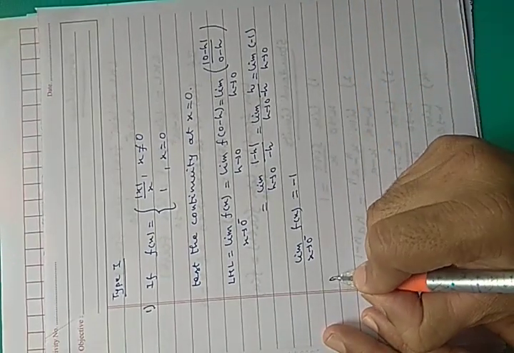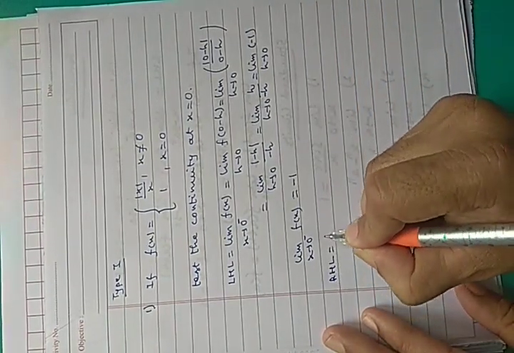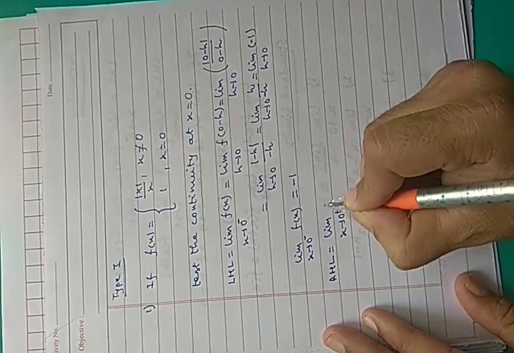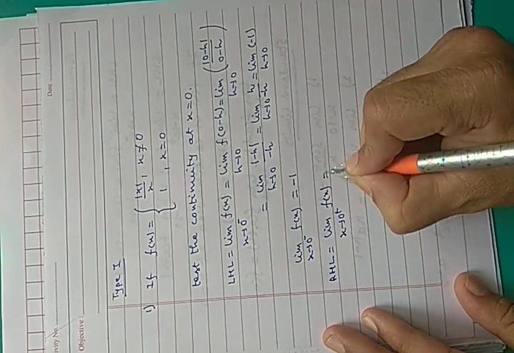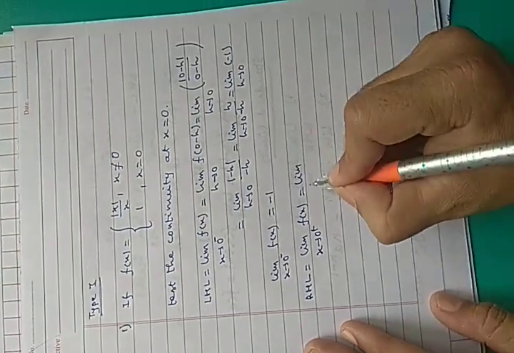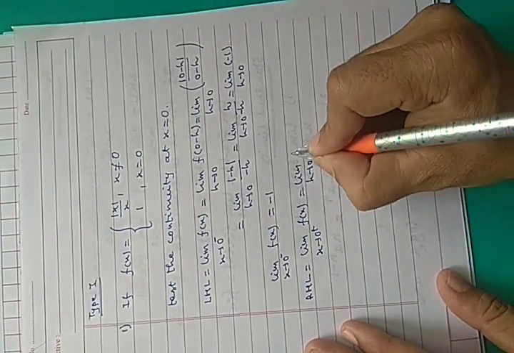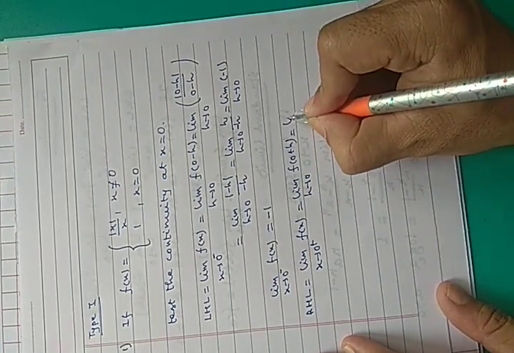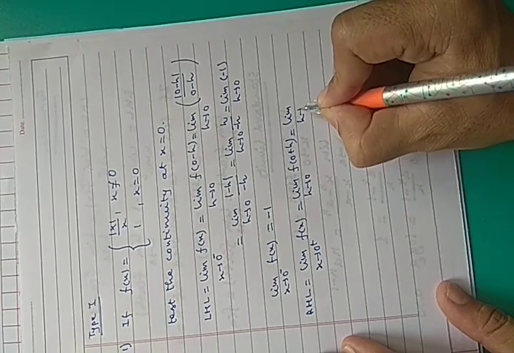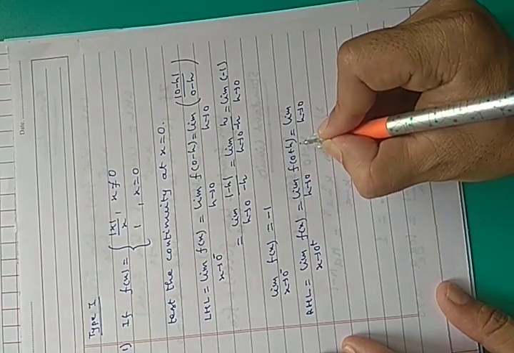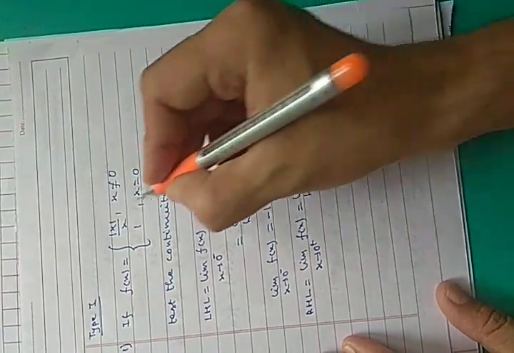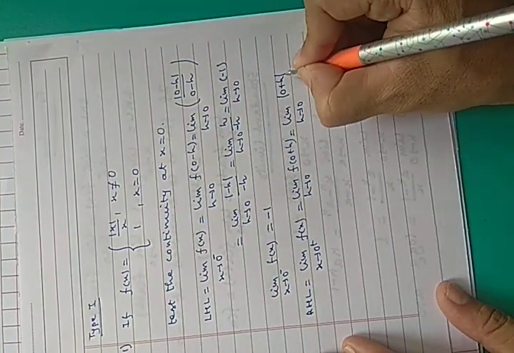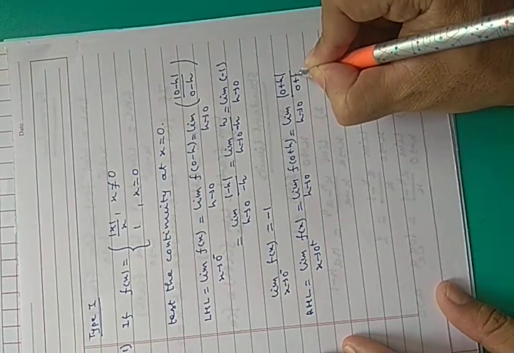Then you calculate the right hand limit. Right hand limit is limit x tends to 0 plus f(x), which is limit h tends to 0 f(0 plus h), which is equal to limit h tends to 0. Again 0 plus h is different from 0, so you have to apply this formula. So this is (0 plus h) upon (0 plus h).